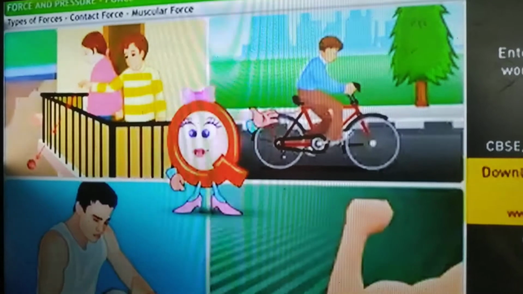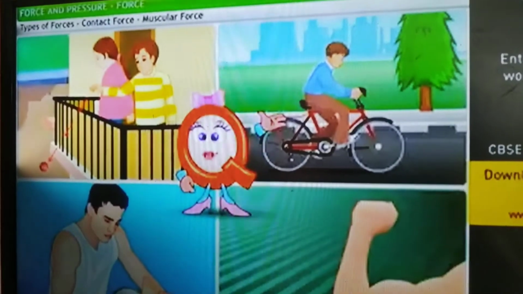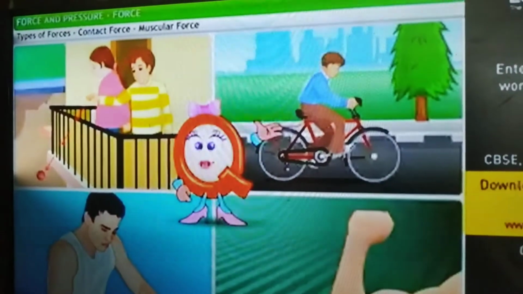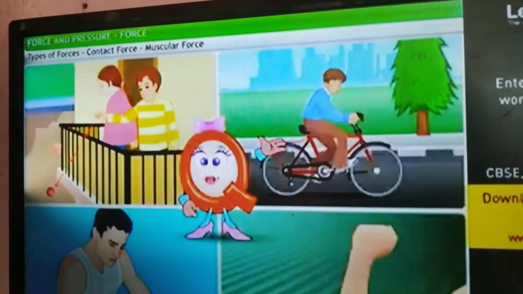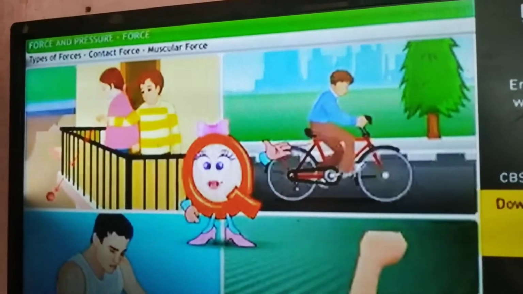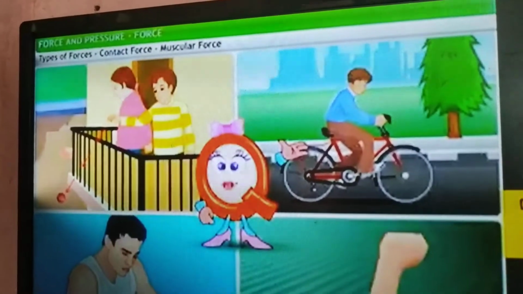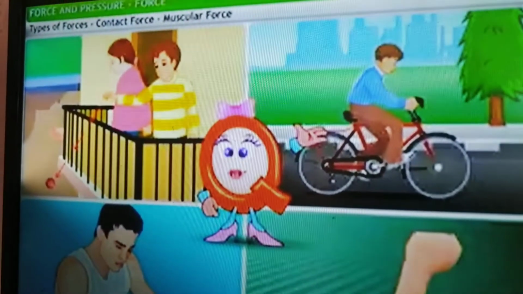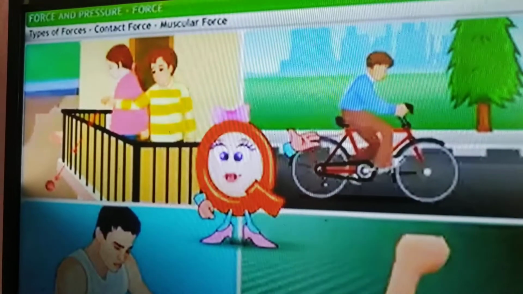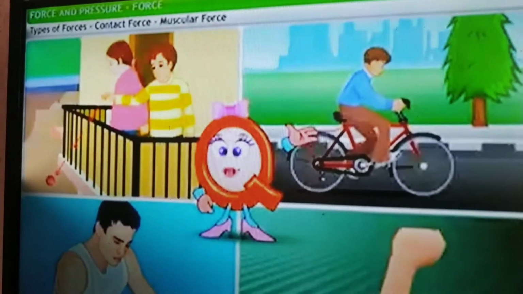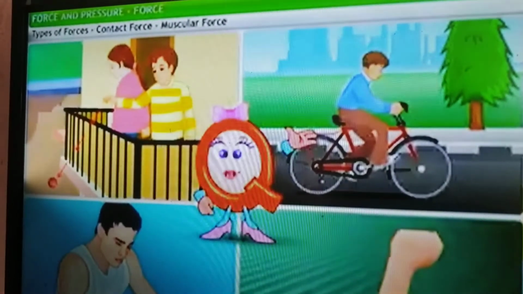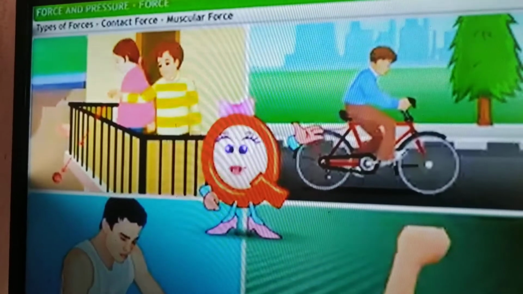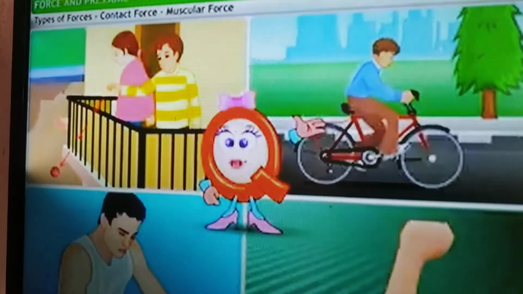So what kind of force are they applying here? They are doing some physical work. They are using their muscles. So this force is said to be muscular force. What is the force name? Muscular force. Okay. Contact forces are classified into 4 categories. The first one is muscular force.